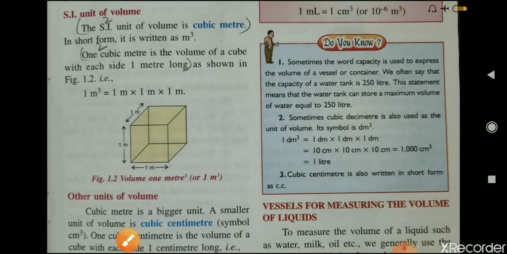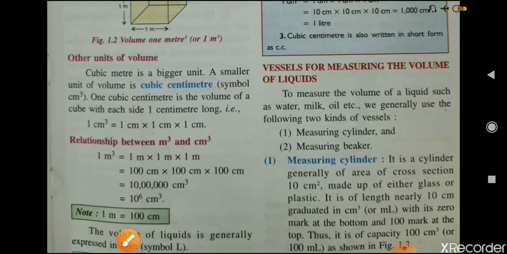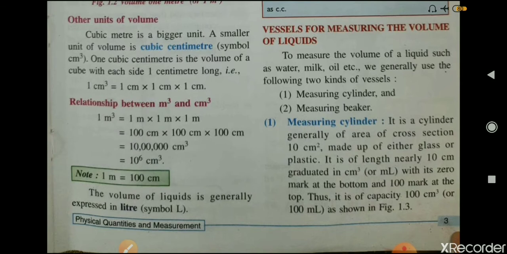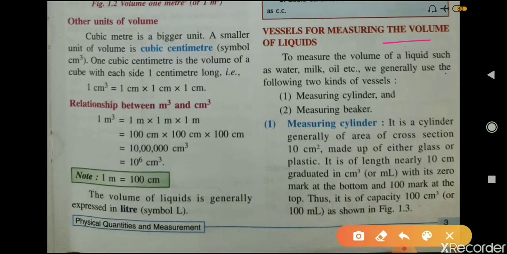Now, vessels for measuring the volume of liquids. How can we find out the volume of liquids? To measure the volume of a liquid such as water, milk, oil, etc., we generally use the following two kinds of vessel. They are measuring cylinder and measuring beaker. Now what is a measuring cylinder? It is a cylinder generally of area of cross section 10 centimeter square, made either of glass or plastic.